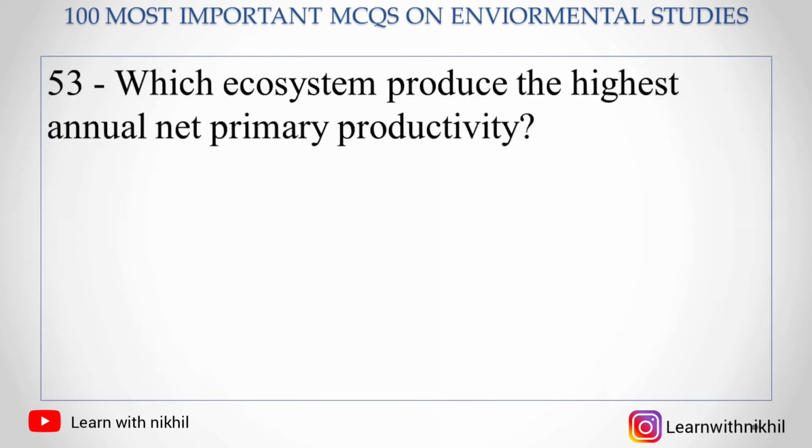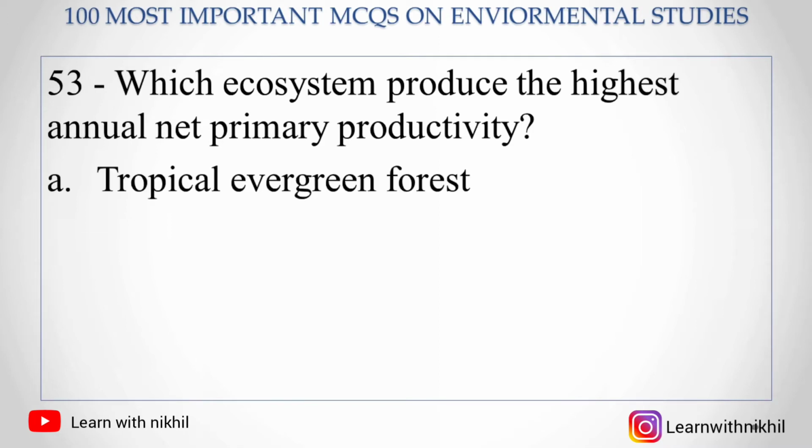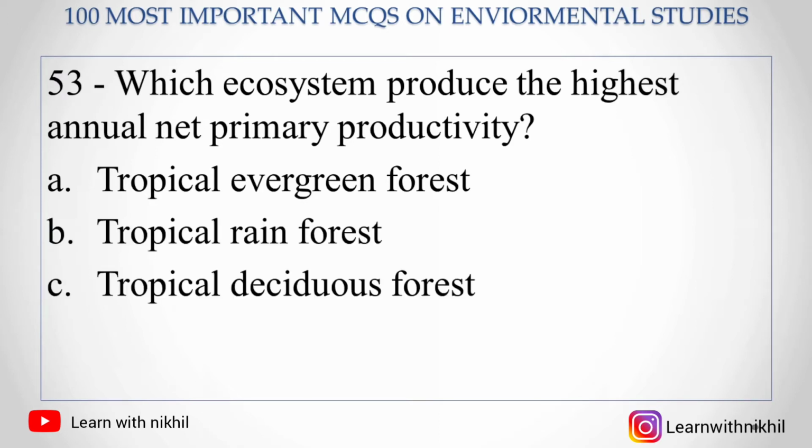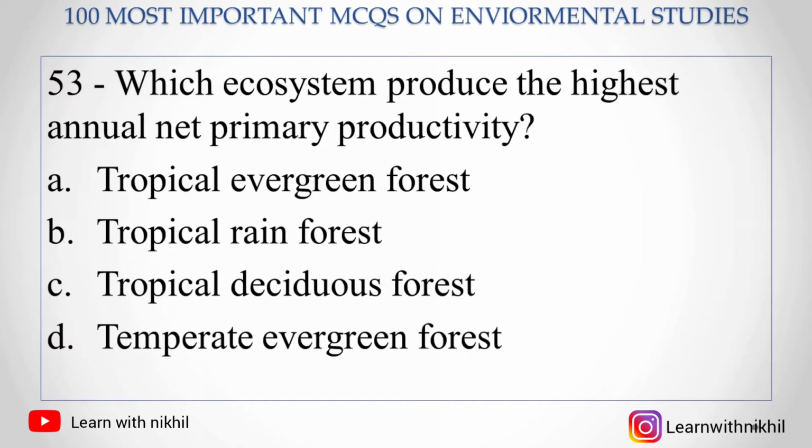53. Which ecosystem produces the highest annual net primary productivity? A. Tropical evergreen forest, B. Tropical rainforest, C. Tropical deciduous forest, D. Temperate evergreen forest. So the right answer is tropical rainforest.